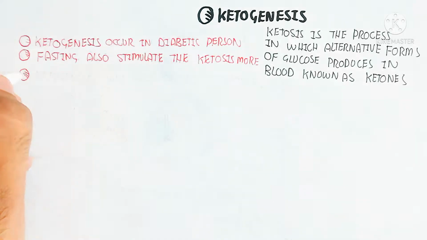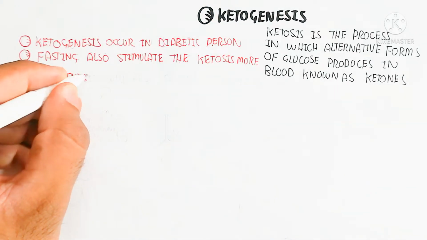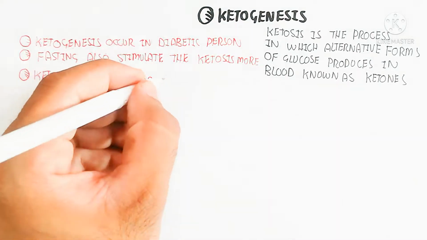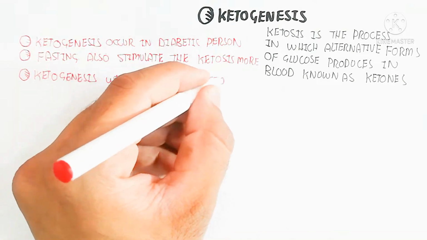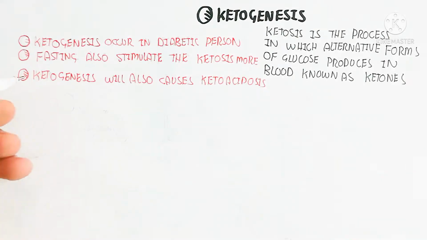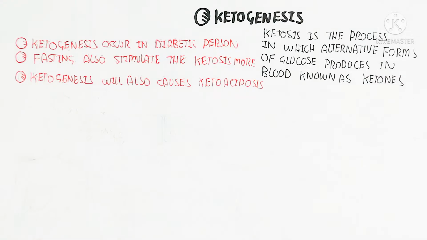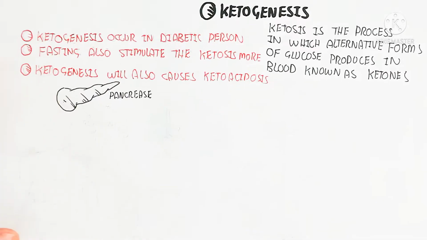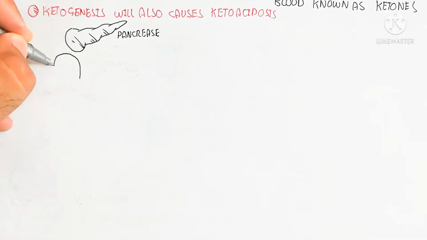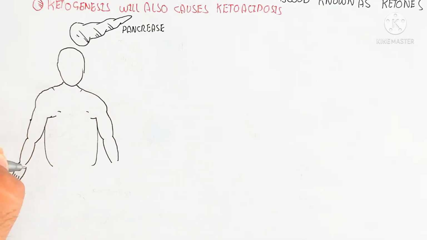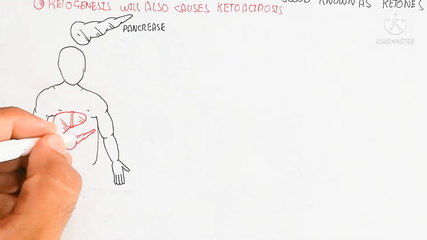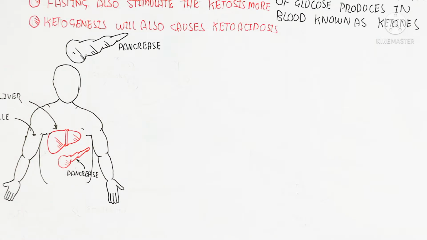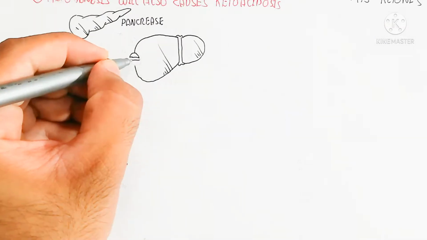Ketogenesis will also cause ketoacids, so ketoacidosis will occur, and this ketoacidosis is severe and life threatening. But in this case, let's begin to understand the biochemistry and the mechanism for ketone body production.